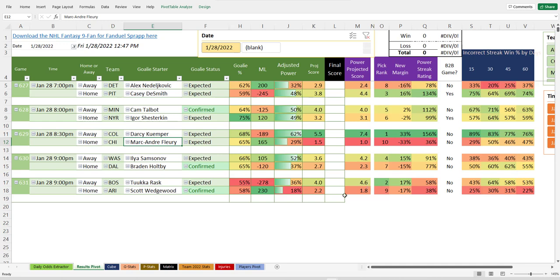It does like Colorado, number 1 pick of the day. Boston and Arizona. Really bad line, and Tuukka Rask going. I bet you the over-under is only 5.5 in this game, and it predicts more than that.